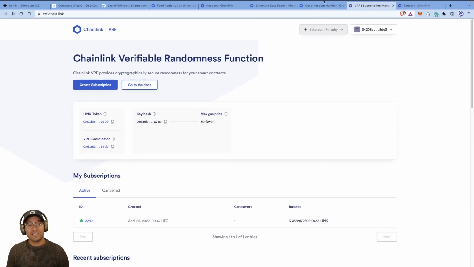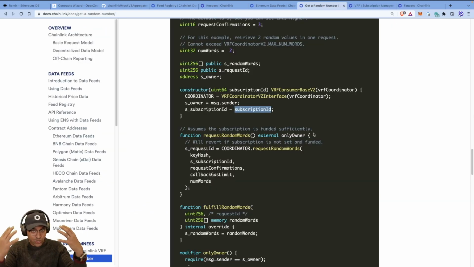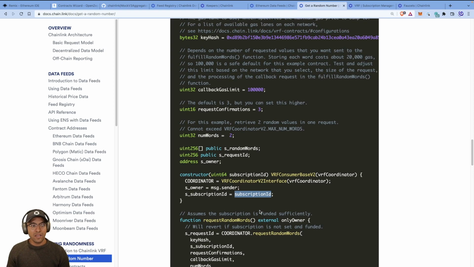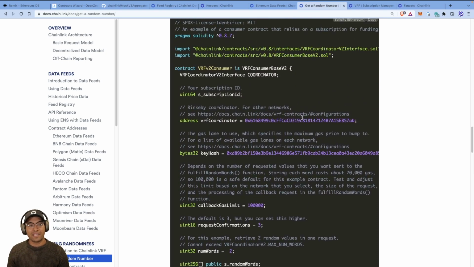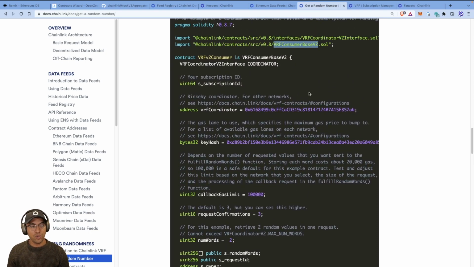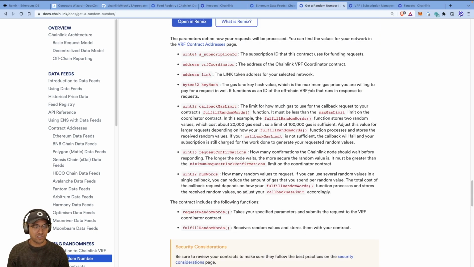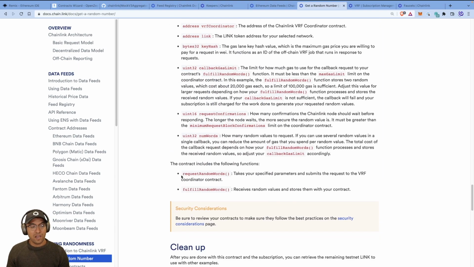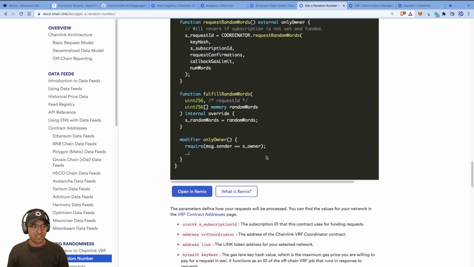Anyway, so let's see what the intuition around using randomness is. Again, because we're saying it is a VRFConsumerBaseV2, you end up having to implement two functions. There are two functions called requestRandomWords and fulfillRandomWords. Words, think of it as numbers. They are numbers, the data type is a number.